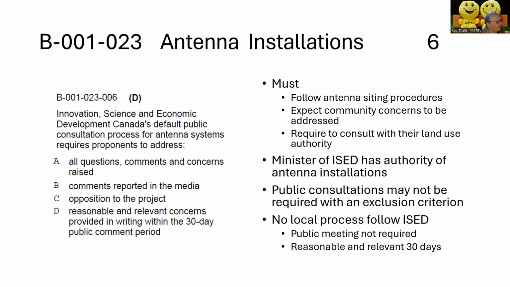So here's another one. ISED's default public consultation process for an antenna system requires proponents to address. So the answer is D, reasonable and relevant concerns provided in writing within a 30-day public comment period.